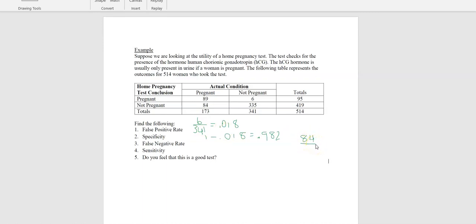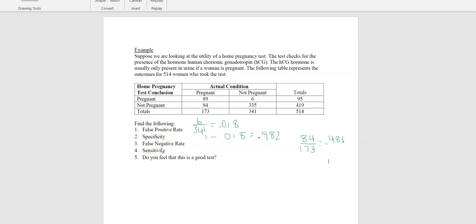All right, now on the bottom, we want the people who are actually pregnant. All of the people who are actually pregnant. Well, here is our actual condition. If we look down at pregnants, the total number of people who are actually pregnant is 173. If we put that into our calculator as a decimal, that comes as 0.486.